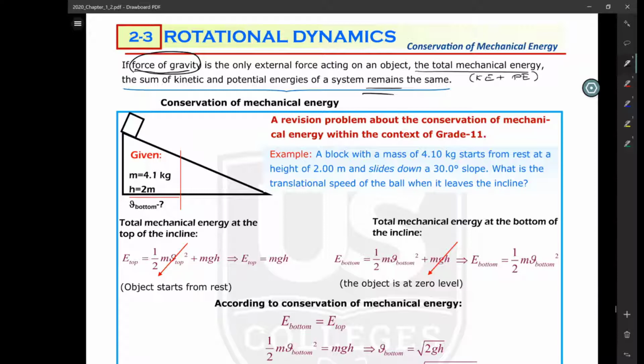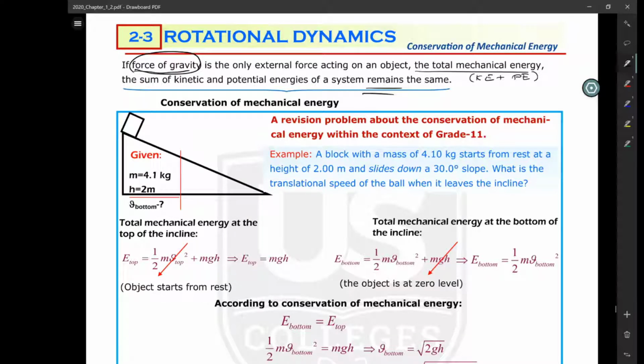So we are going to neglect these forces, including the friction force, but which one? Kinetic friction, because remember when I was explaining the friction forces, I told you that static friction is the reason for the motion, but kinetic friction is the reason for the stop.